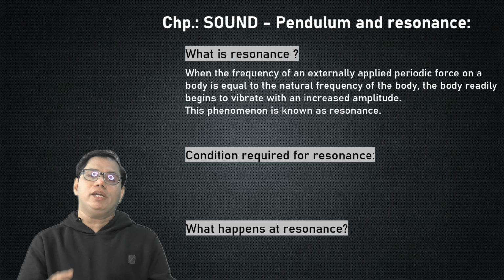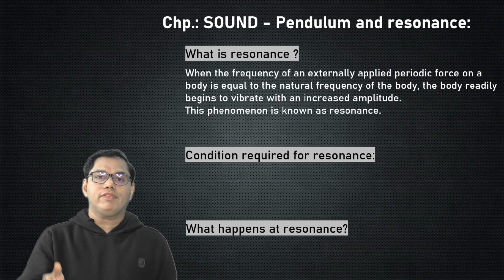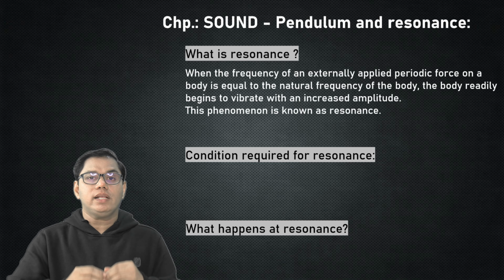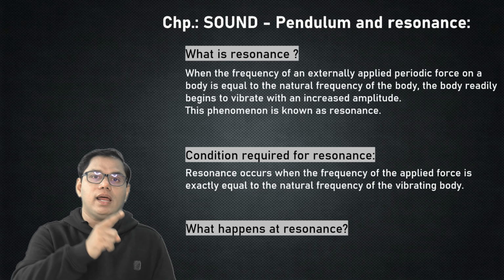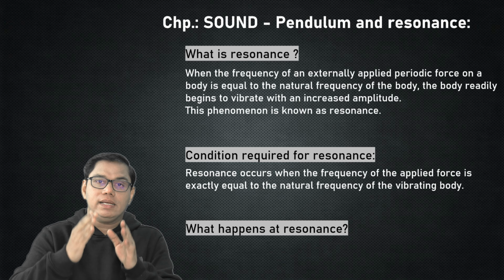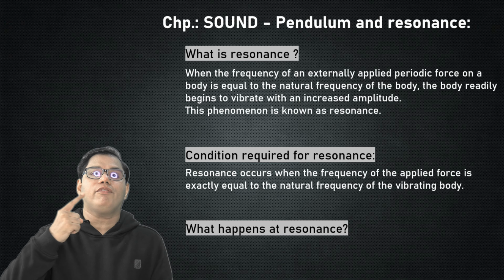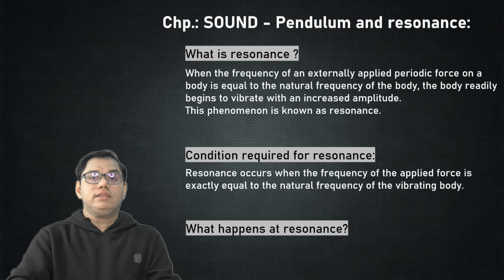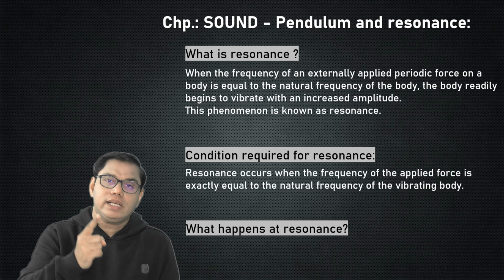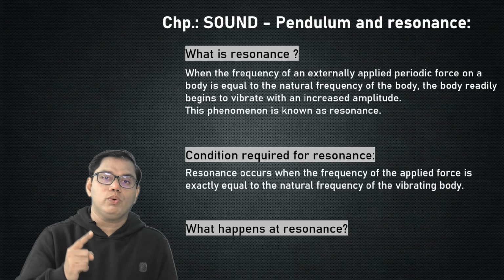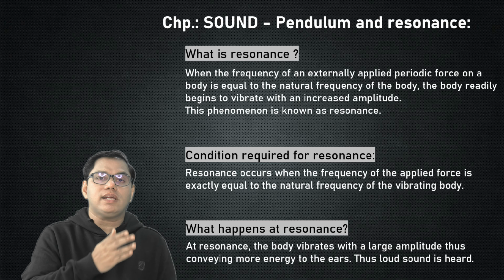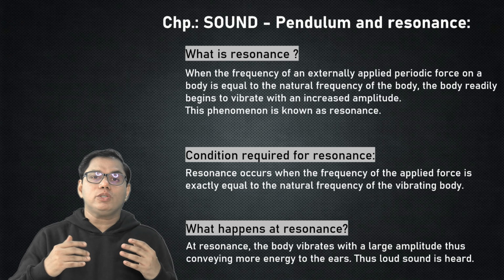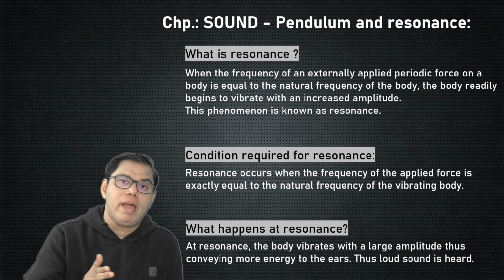What is the condition required for this resonance to occur? The condition we already have covered in the definition. Resonance occurs only when the frequency of the externally applied periodic force is equal to the natural frequency of the body. This is the one condition which is required for resonance to occur. What happens at resonance? At resonance, the body starts vibrating, and this vibration has maximum amplitude.